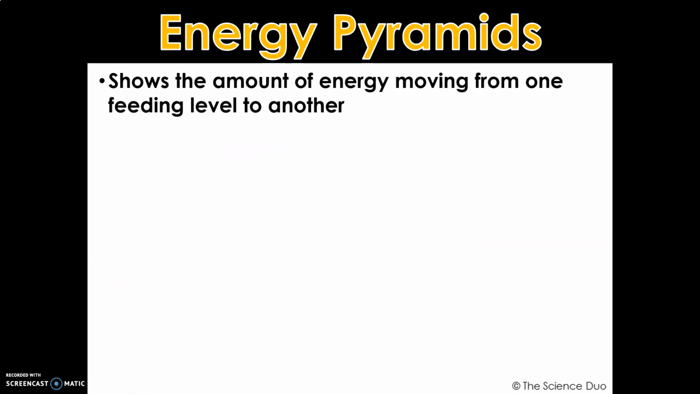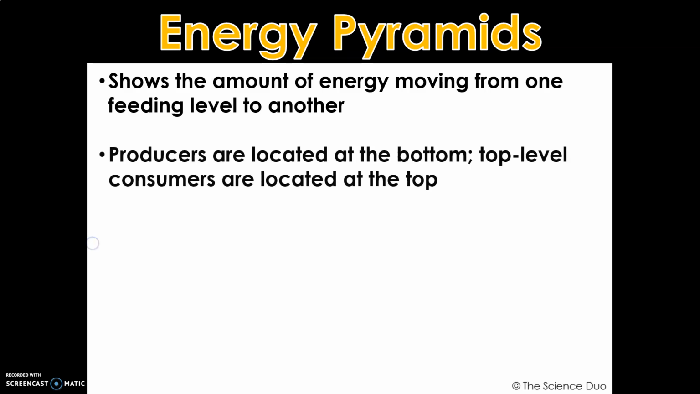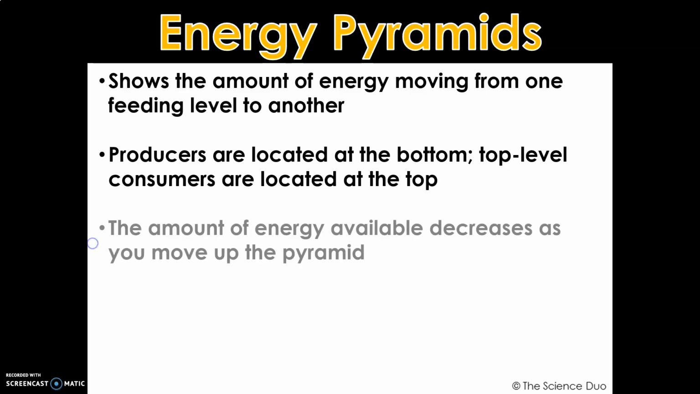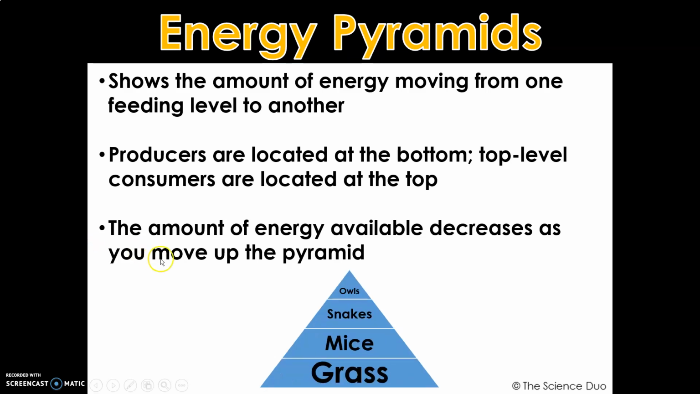Energy pyramids show the amount of energy moving from one feeding level to another. Producers are located at the bottom. Top level consumers are located at the top. The amount of energy available decreases as you move up the pyramid. Here's an example. Producer at the bottom, grass, then there's mice, snakes, owls.